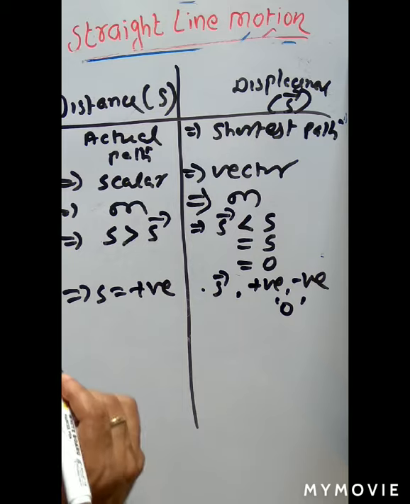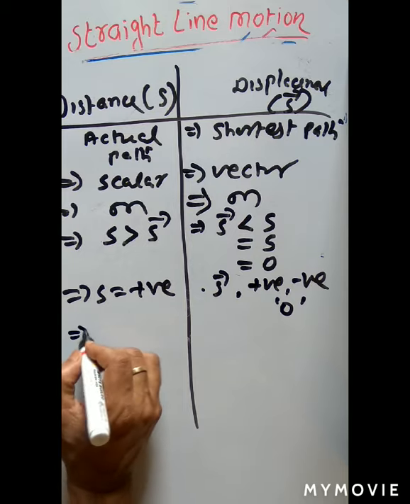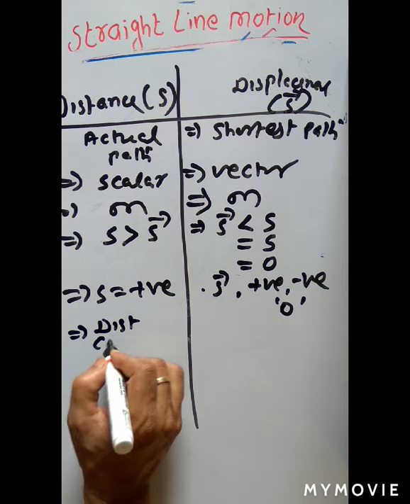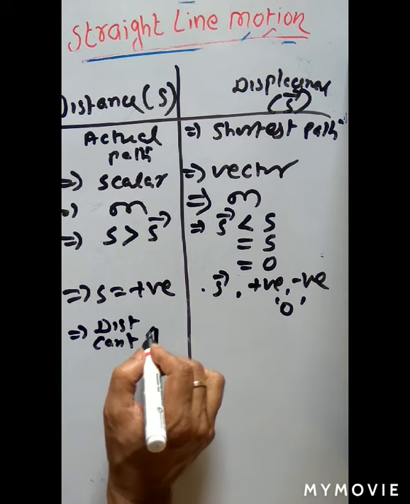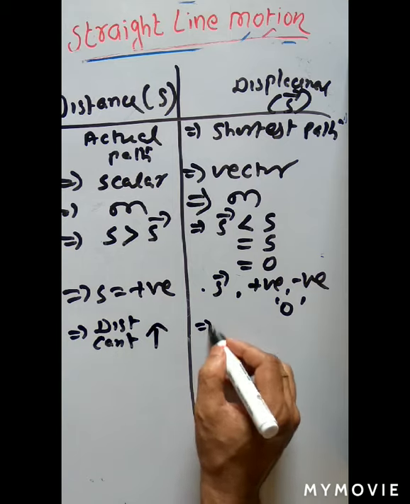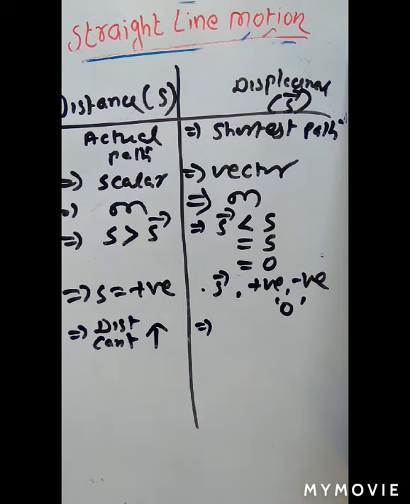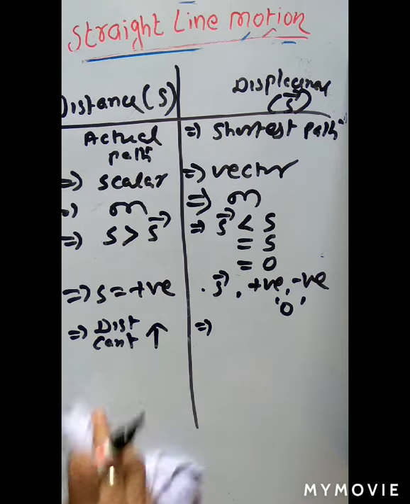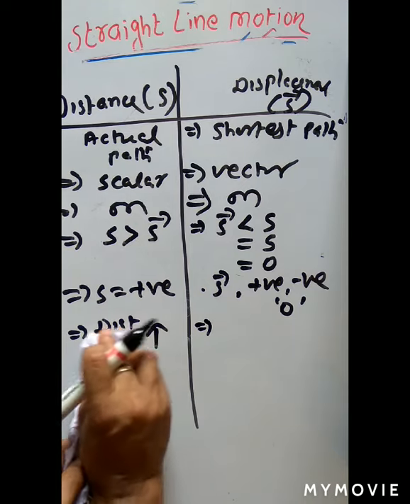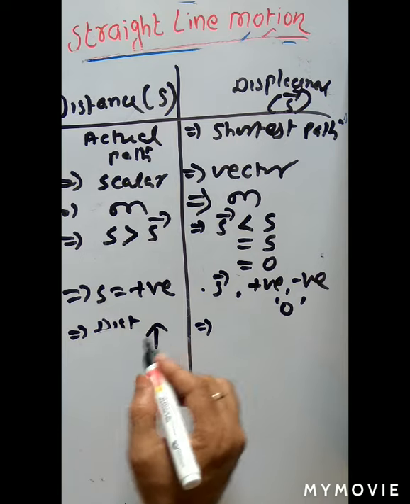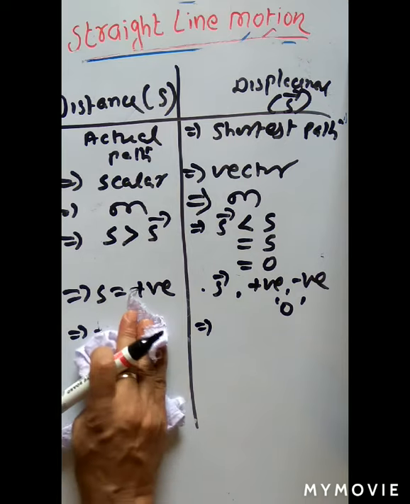Okay, so next, distance always increases.